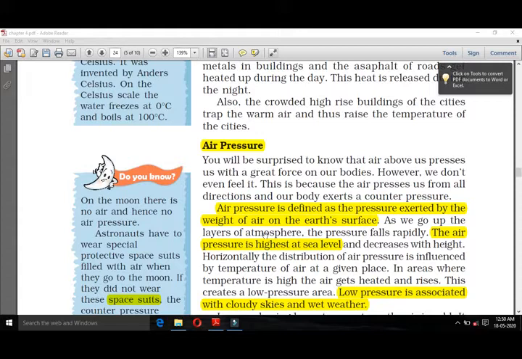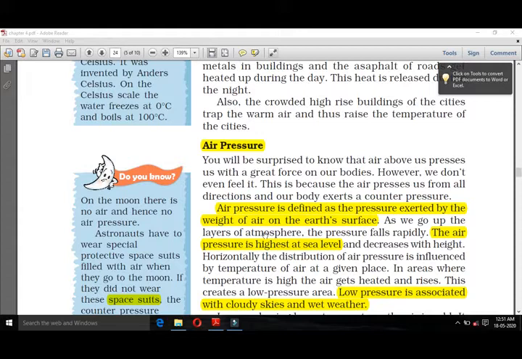So air pressure is defined as the pressure exerted by the weight of air on the earth's surface. This is a very important thing. We all are living on this earth and our normal life is because of the air pressure. If there is no air pressure, we can't live on this earth. There is too much air pressure on our earth, but we can't feel it. On the moon we don't have any kind of air pressure.